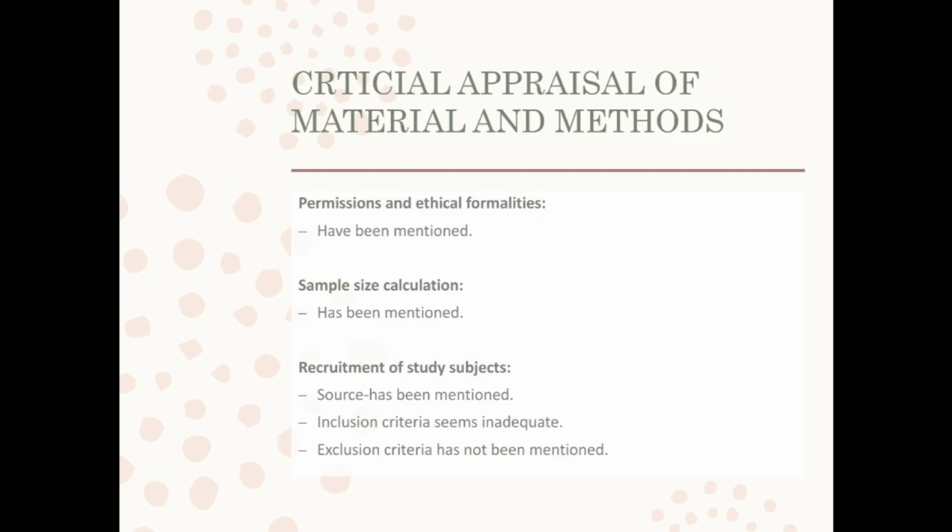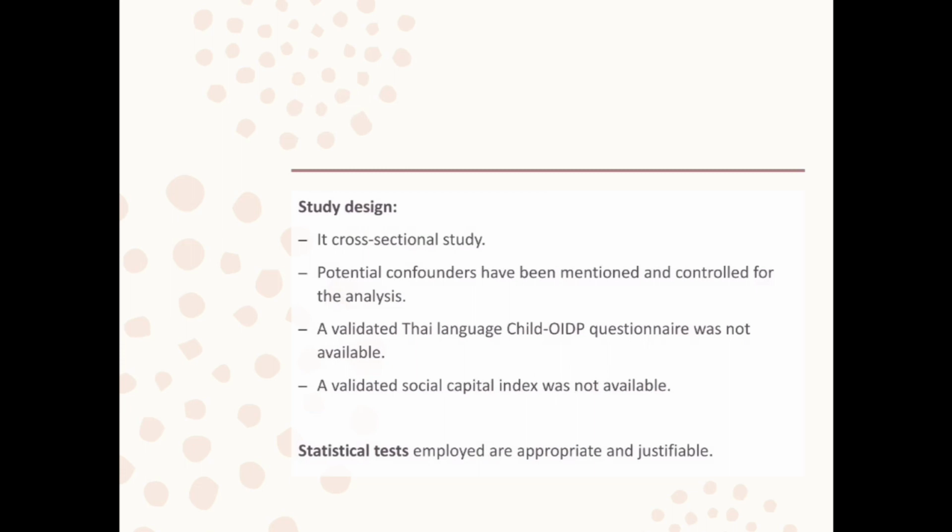So let us come to the critical appraisal of materials and methods. The permissions and the ethical formalities they have mentioned. Sample size calculation has been mentioned. For the recruitment of the study subjects, the source has been mentioned. Inclusion criteria here seem inadequate and they have not mentioned the exclusion criteria. The study design they have mentioned as cross-sectional. They have mentioned the potential confounders and controlled them in the analysis.